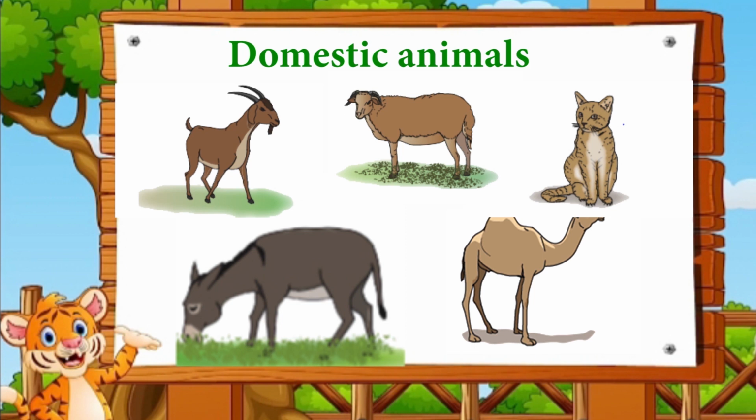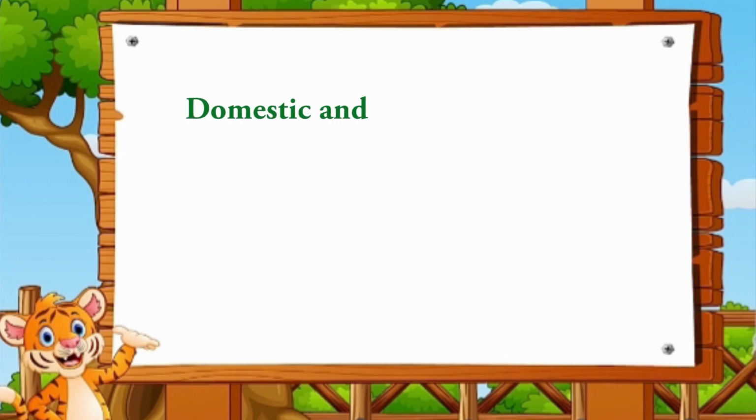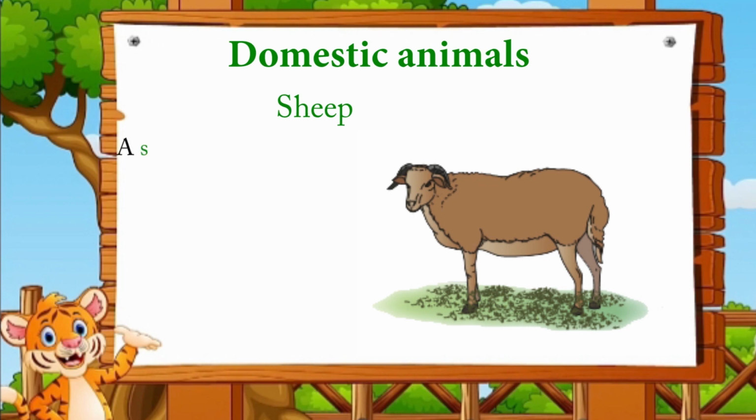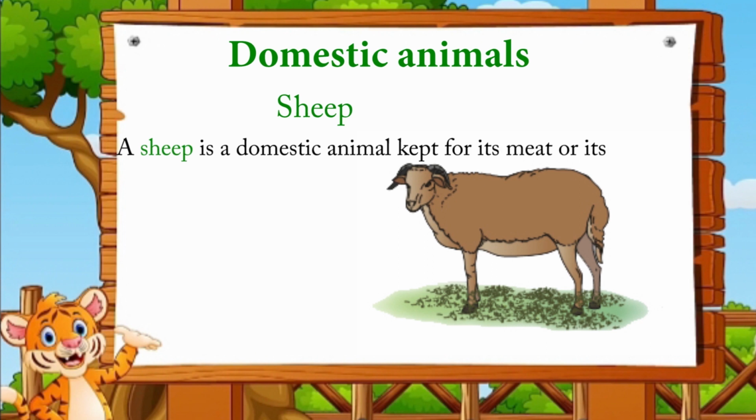Today you're going to learn vocabulary. The words are about domestic and wild animals. This is a sheep. A sheep is a domestic animal kept for its meat or its wool.